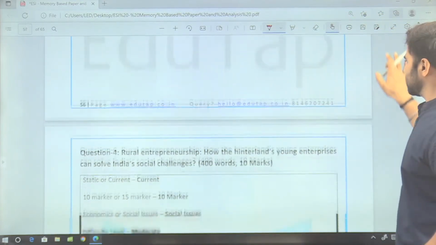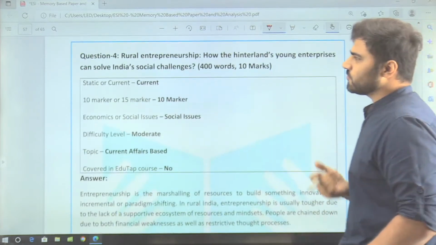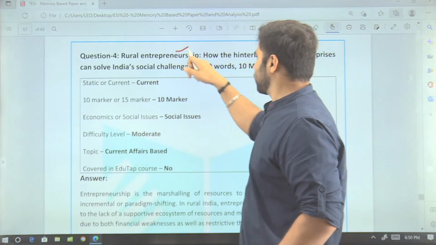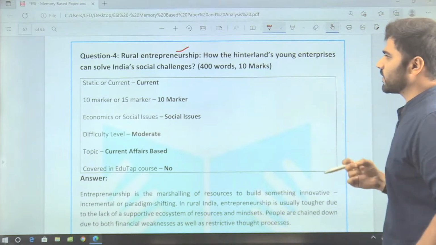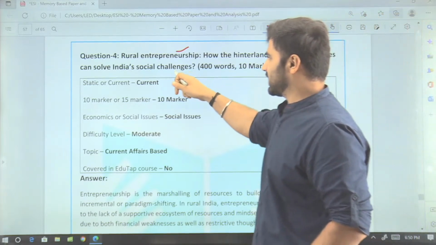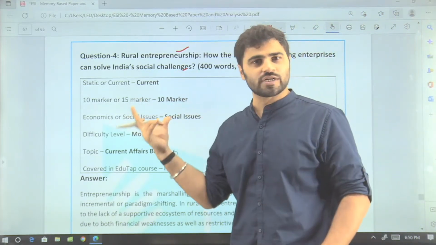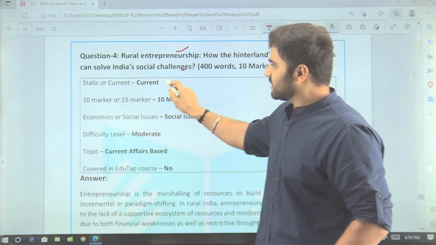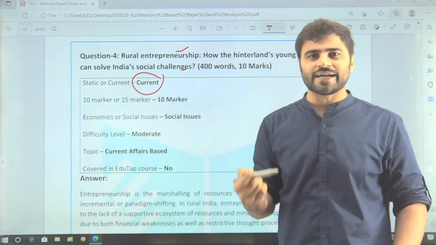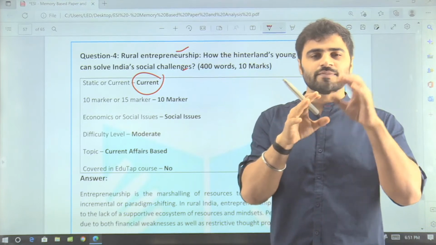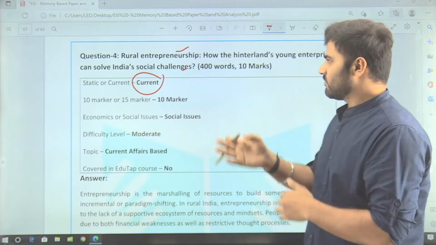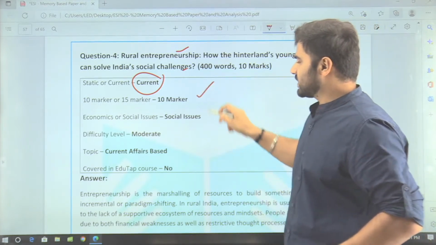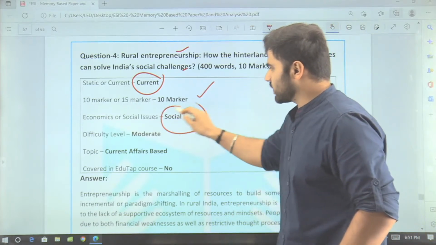Now guys, let's move to question number 4. Question number 4 is rural entrepreneurship: how the hinterland's young enterprise can solve India's social challenges. Quite a straightforward question from the social component, right? The question is mostly current or static oriented. Guys, you have to integrate both static as well as current knowledge while answering these questions. The question is a 10 marker, asked from the social issues component.